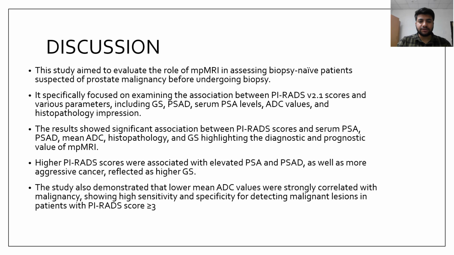The results showed that a significant association was found between PIRADS score and serum PSA density, mean ADC, histopathology, and Gleason score, which highlighted the diagnostic and prognostic value of the multiparametric MRI. Higher PIRADS scores were associated with elevated PSA and PSA density, as well as more aggressive cancer, reflected as higher Gleason scores. The study also demonstrated that lower mean ADC values were strongly correlated with malignancy, showing high sensitivity and specificity for detecting malignant lesions in patients with PIRADS score of more than or equal to 3 in the study population.